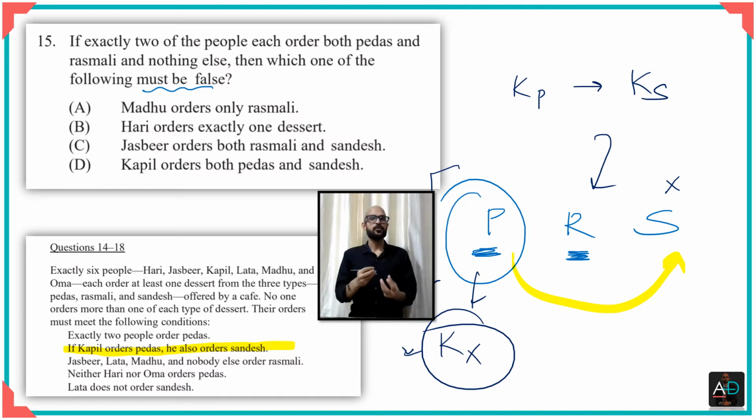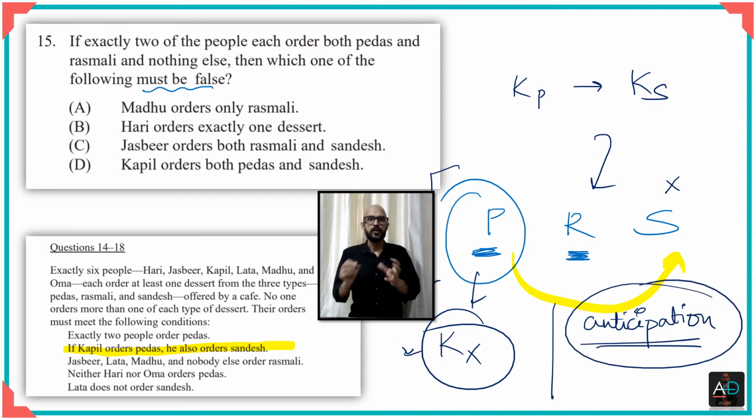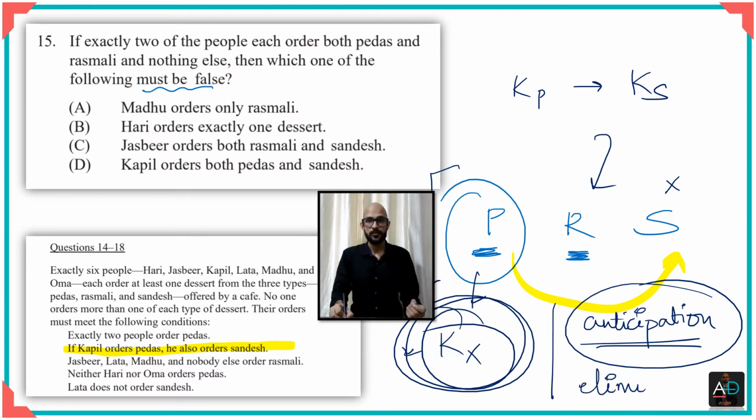So this is an inference that we can draw from these very facts. And in this question, like I said, there is always a mixture of anticipation that you take. So now that you've found this out, you're looking for an option which talks about Kapil, right? Now you anticipate that you will find an option relating to Kapil. Maybe you might not. If that happens, then you go for elimination, right?